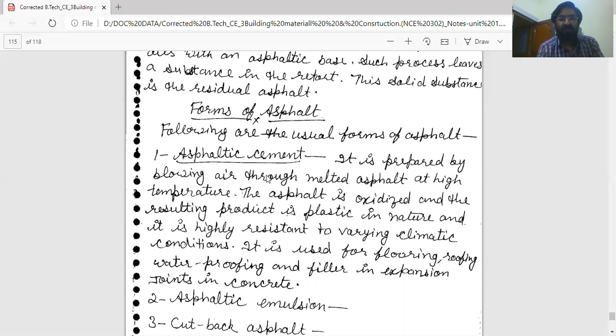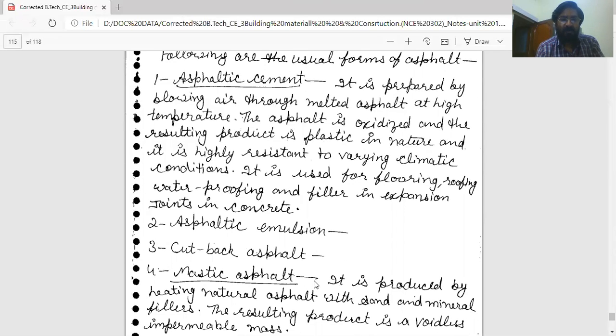Only the name is asphaltic cement. There is no use of cement. It is used for flooring, roofing, waterproofing, and as filler in expansion joints in concrete. Second is asphaltic emulsion.